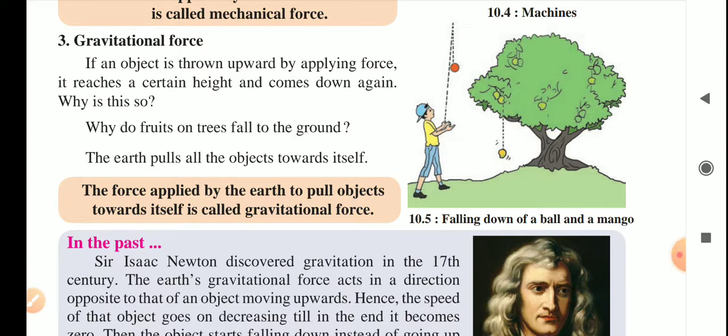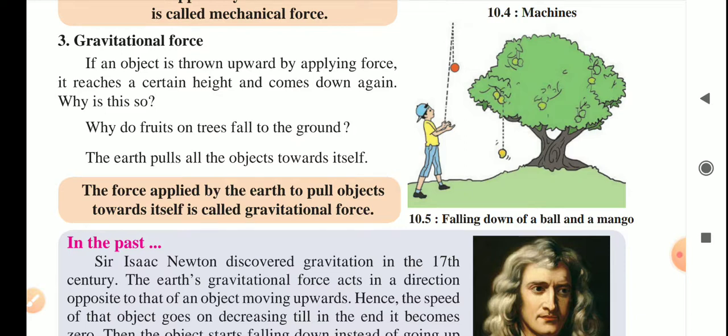Here in this image you can see one boy is playing with a cricket ball. He is throwing the ball in an upward direction, and after reaching a certain height the ball starts moving toward the earth's surface. In the second image you can see a fruit falling from the tree to the earth's surface. Now why do fruits on trees fall to the ground? Why are these objects moving towards the earth's surface?